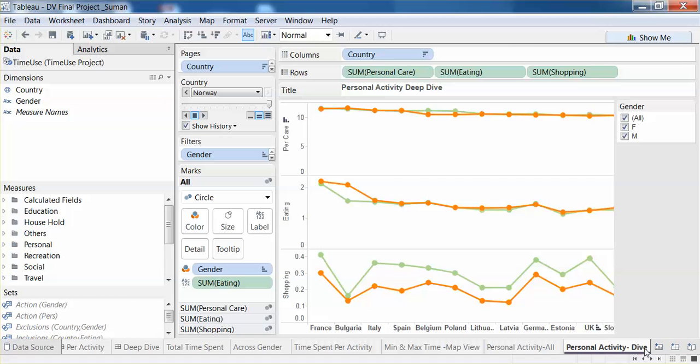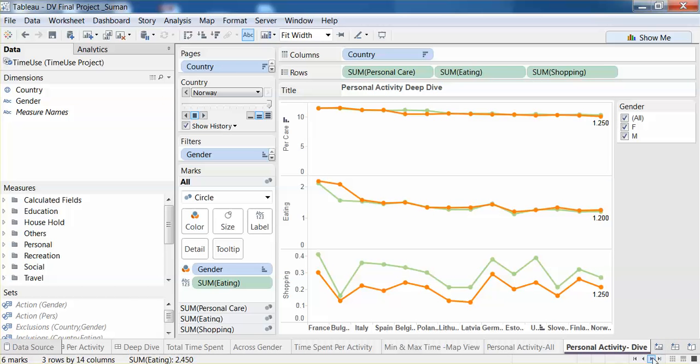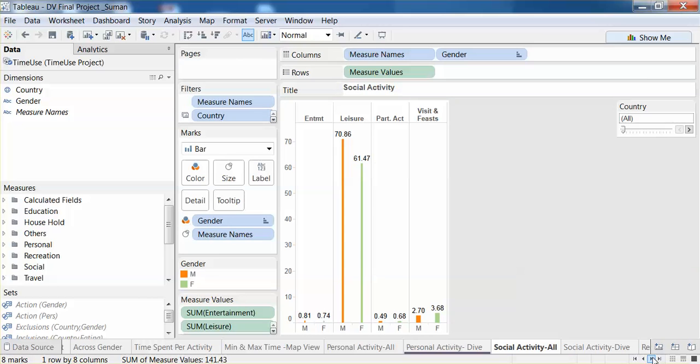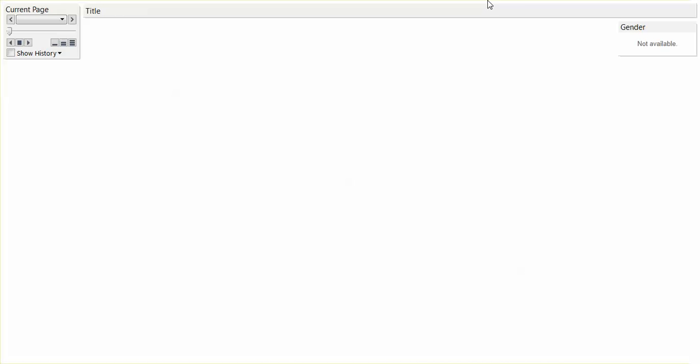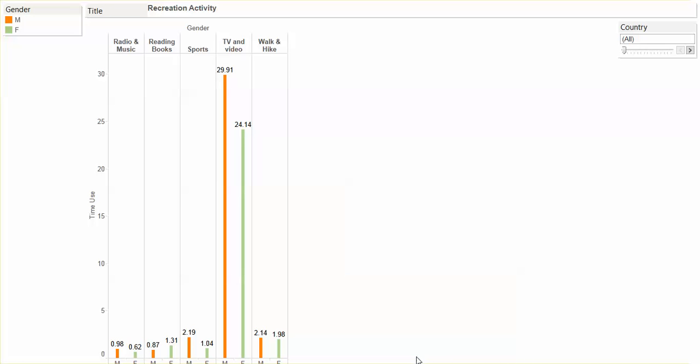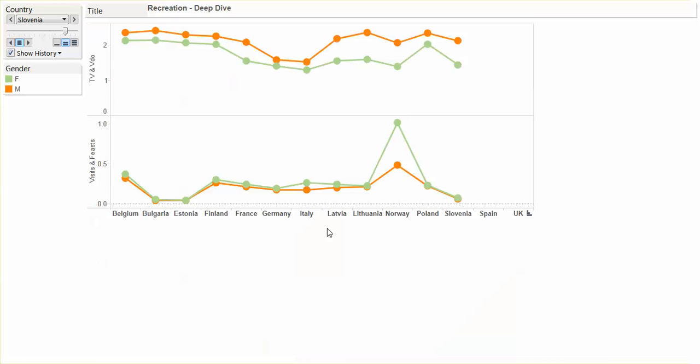We have different other worksheets which will help us understand various patterns, and this is being done for individual analysis.